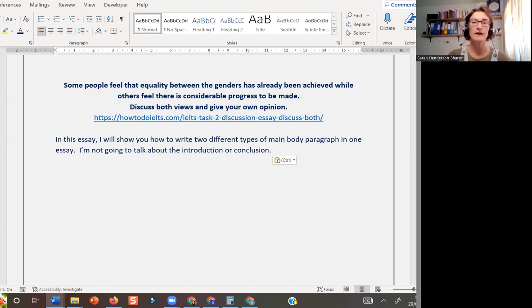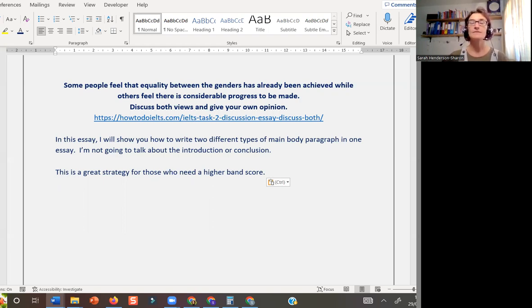So in this essay, I'm going to show you how to write two different types of main body paragraph in one essay. I'm not going to talk about the introduction. I'm not going to talk about the conclusion. We're just focusing on the main body paragraphs. This is a great strategy if you are needing a higher band score, maybe band 7 and above, because it shows the examiner that you are capable of more than one way of organizing information.